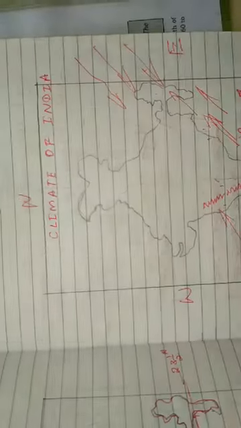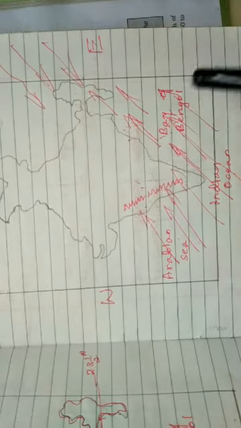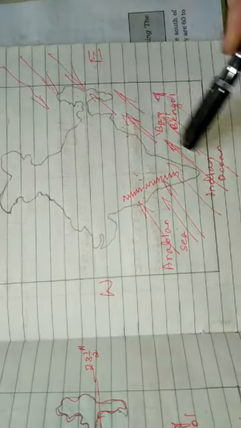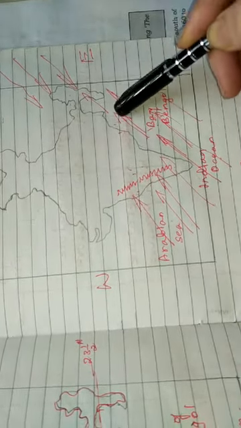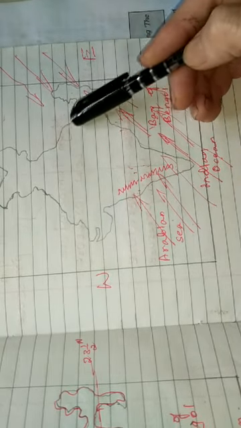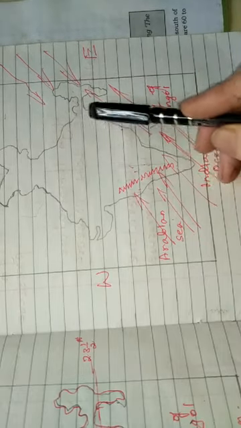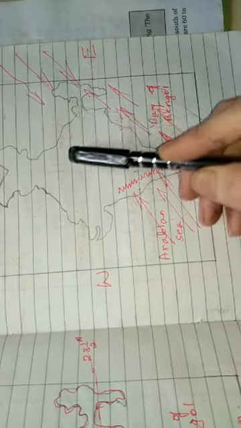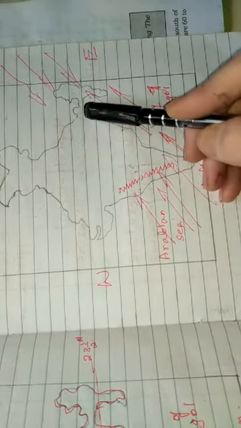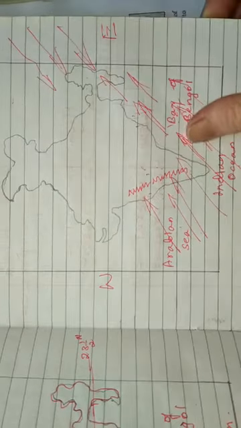That day we learnt while studying about the climate of India, the Bay of Bengal branch of the southwest monsoon winds is stopped by the Himalayan mountain range itself. And it gives rainfall to the North Indian plain and the foothills of the Himalayas. So this is very important.